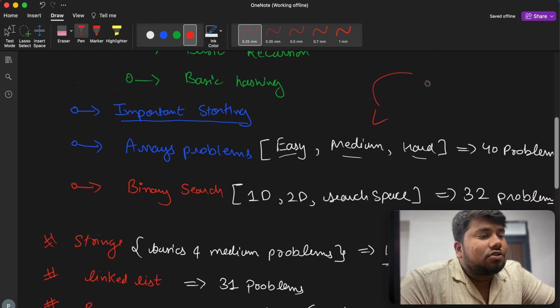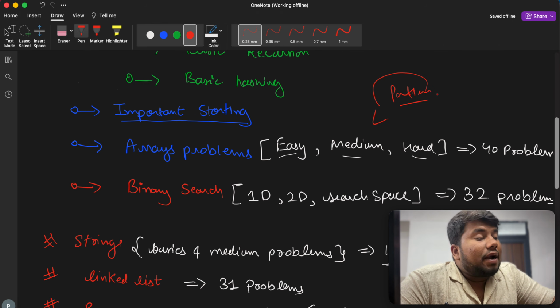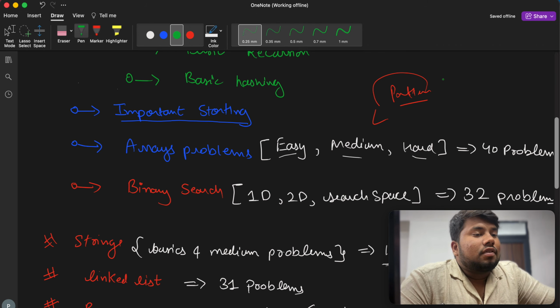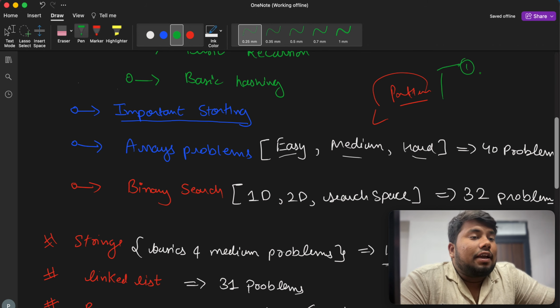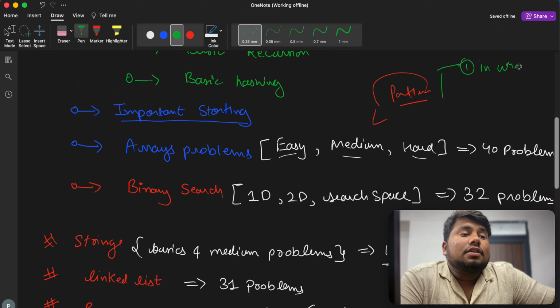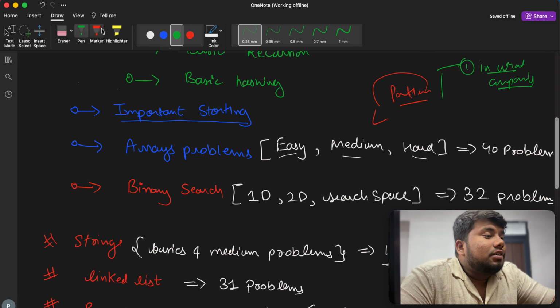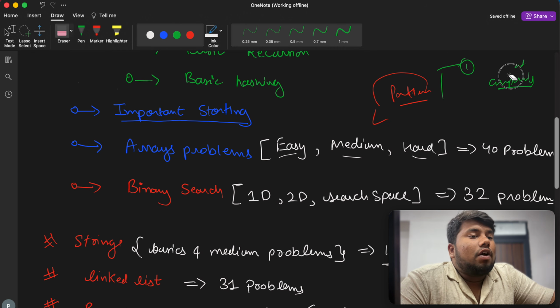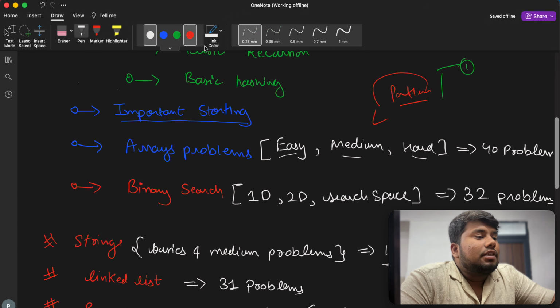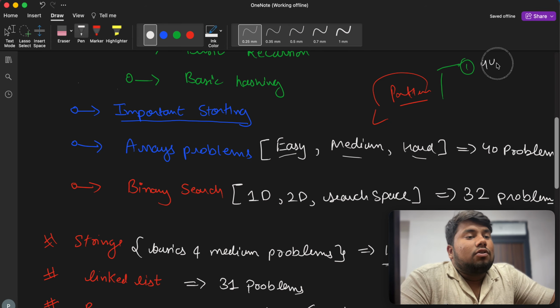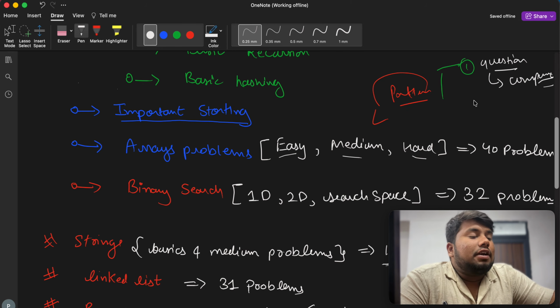We have some patterns inside our arrays also, and those patterns come from three things. Number one is in which companies that question was asked. Like in the last 4 5 years, in which companies that specific question was asked. So the question is related to which company. That's why we have to create that kind of thing.